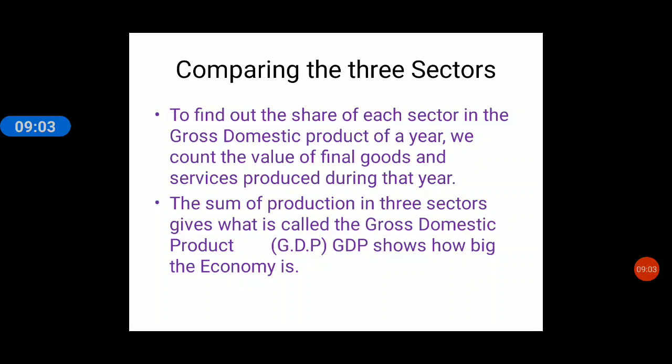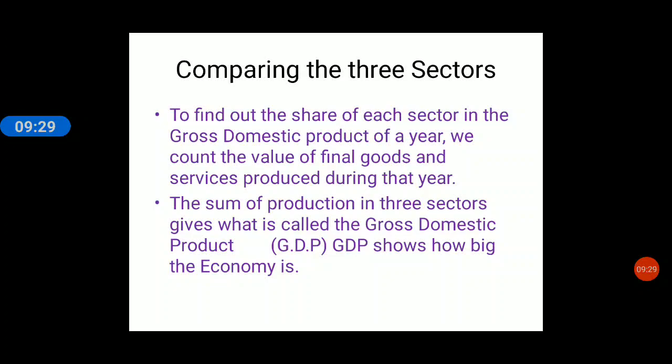So when we try to find out the contribution of these sectors in our national income or in the GDP, we have to find out how much the primary, secondary or tertiary sector is able to earn. Meaning, the people who are employed in these sectors, what is their contribution, how much they are able to earn.